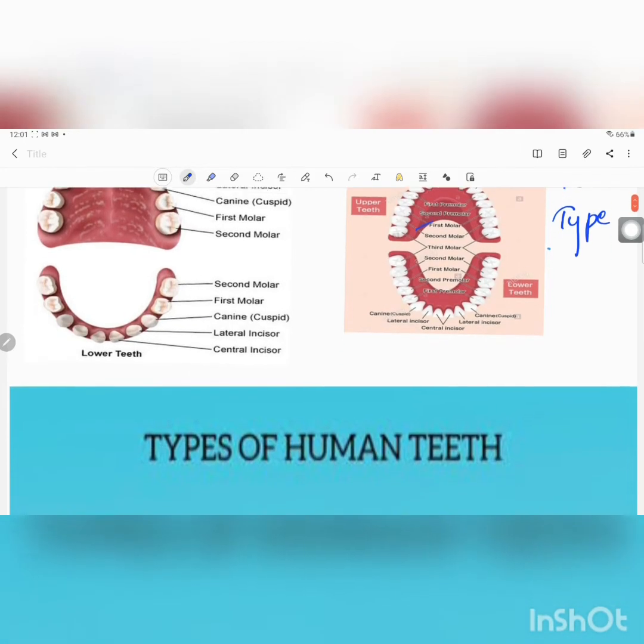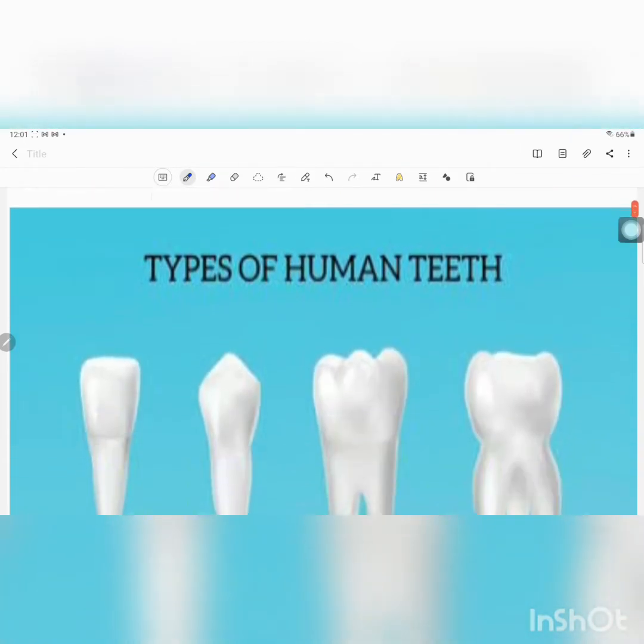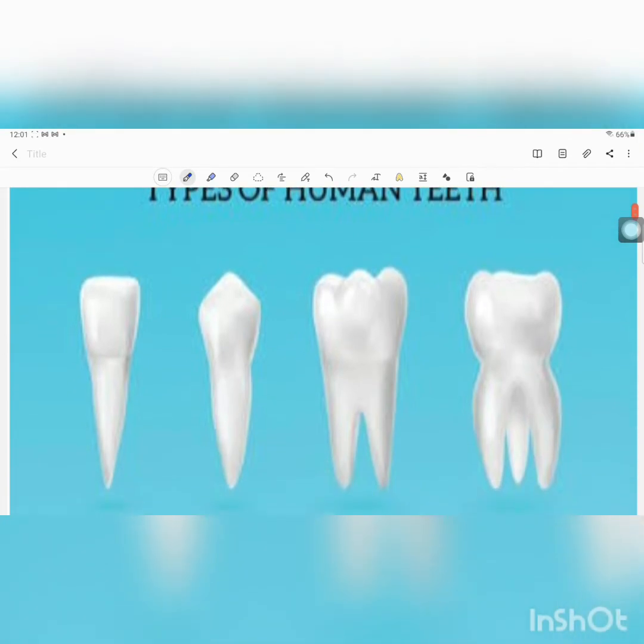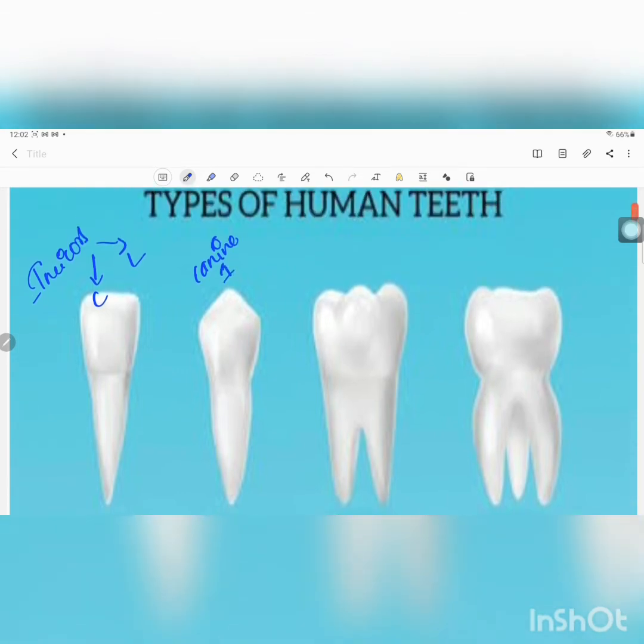Before that, we have to study the types of teeth present in the human body. The first one is the incisors. Incisors are subdivided into two types: central incisor and lateral incisor. The next one is the canine. They are only of one type, they are not subdivided. Again we have premolars, which are subdivided into first premolar and second premolar. The next one is the molars. These molars are of three types: first molar, second molar, and third molar.